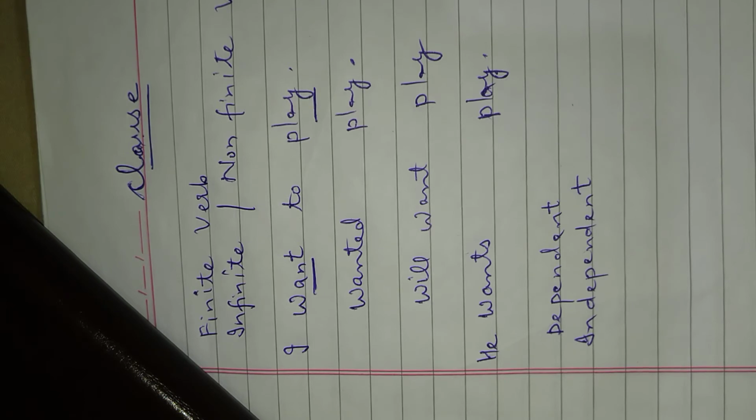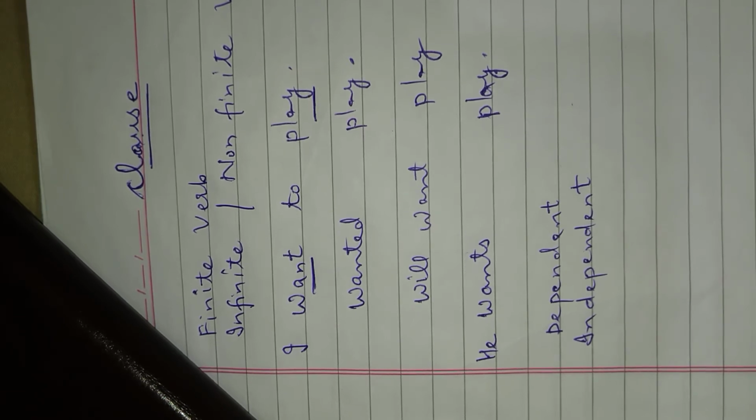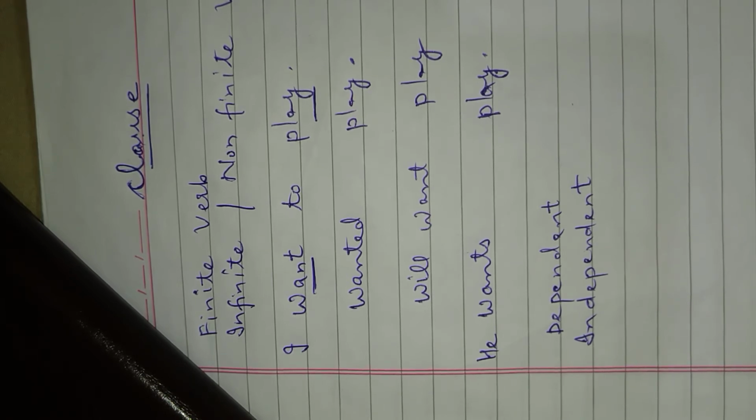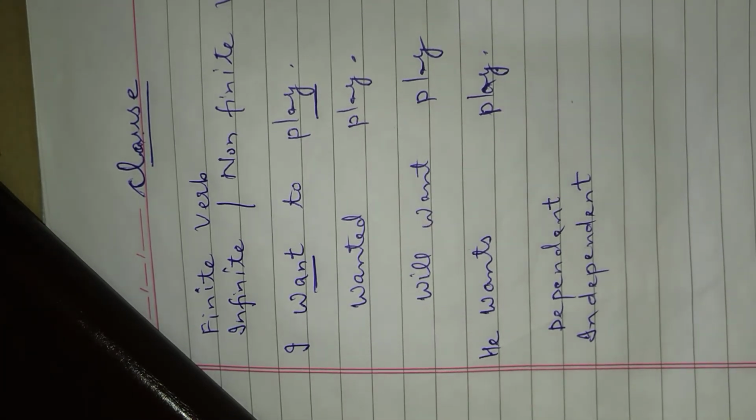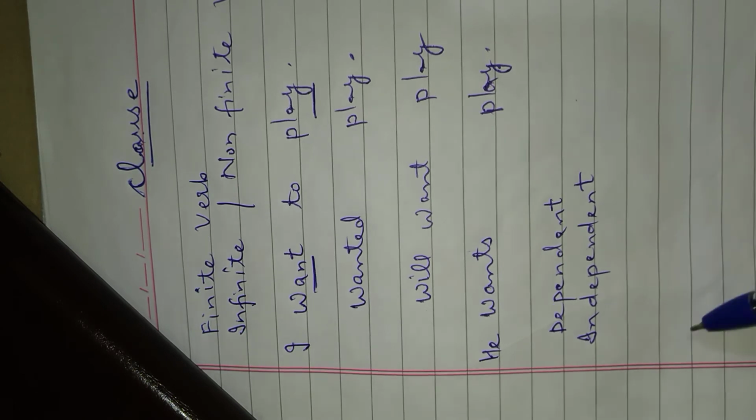That is, there are conjunctions. You know about conjunctions. We have two types of conjunctions, coordinating and subordinating. If a clause is starting with a subordinating conjunction, it is dependent. And if a clause is starting with a coordinating conjunction, this is independent. Some examples of coordinating and subordinating I am writing here, and otherwise I will send you a pic of these.